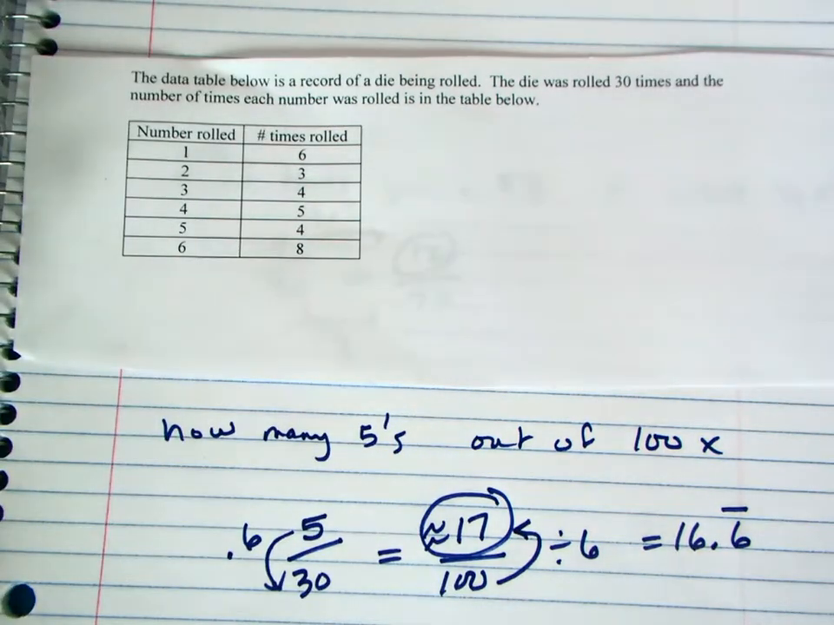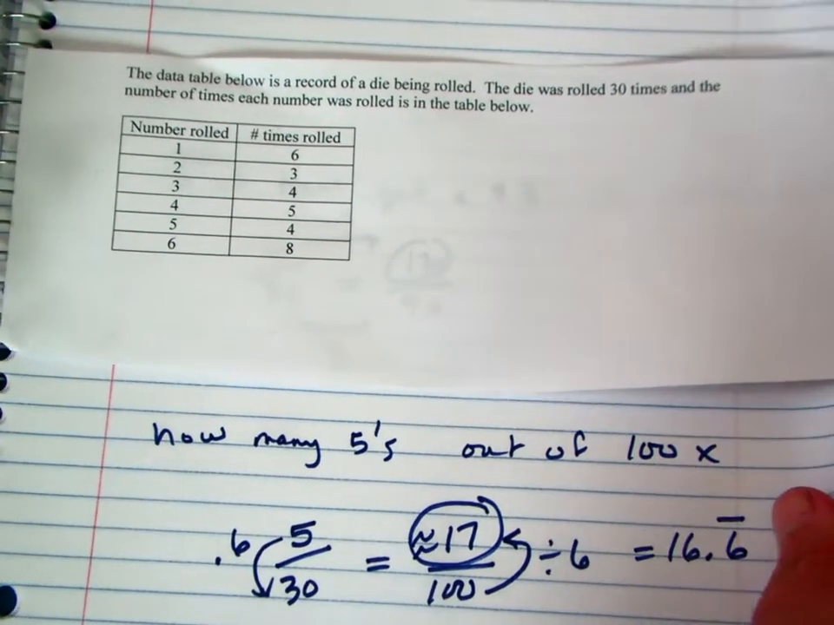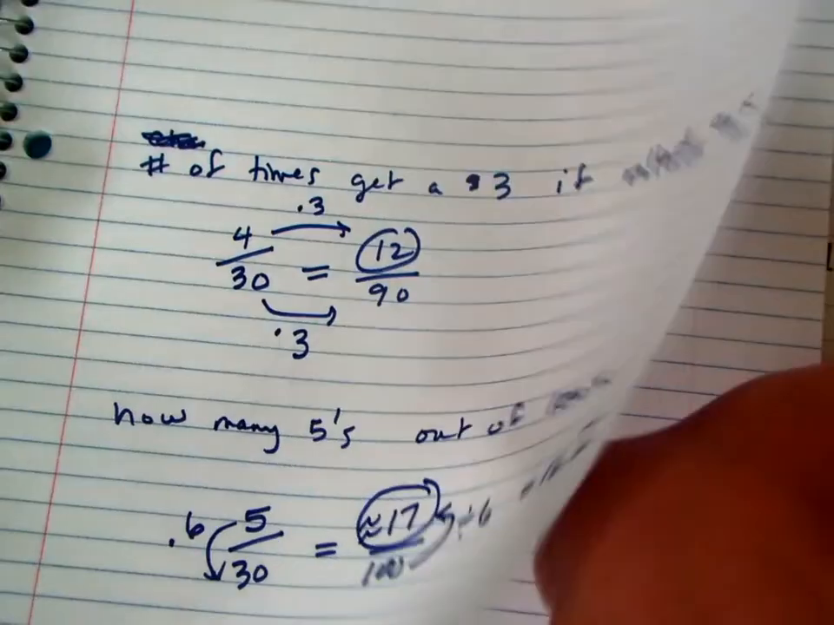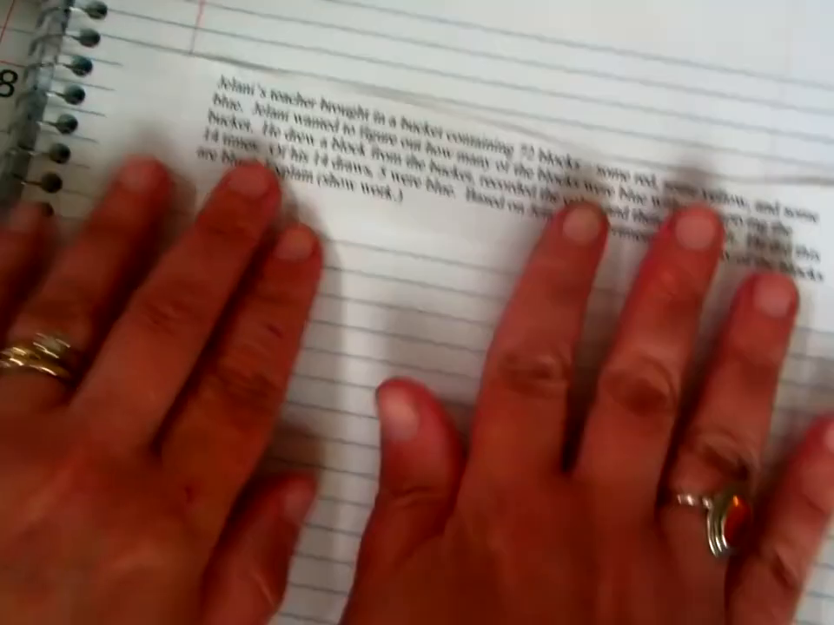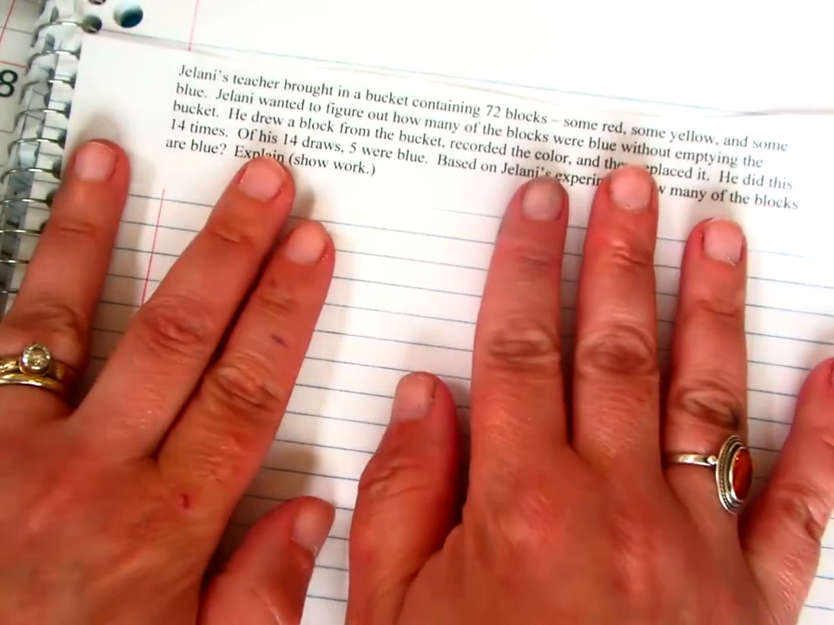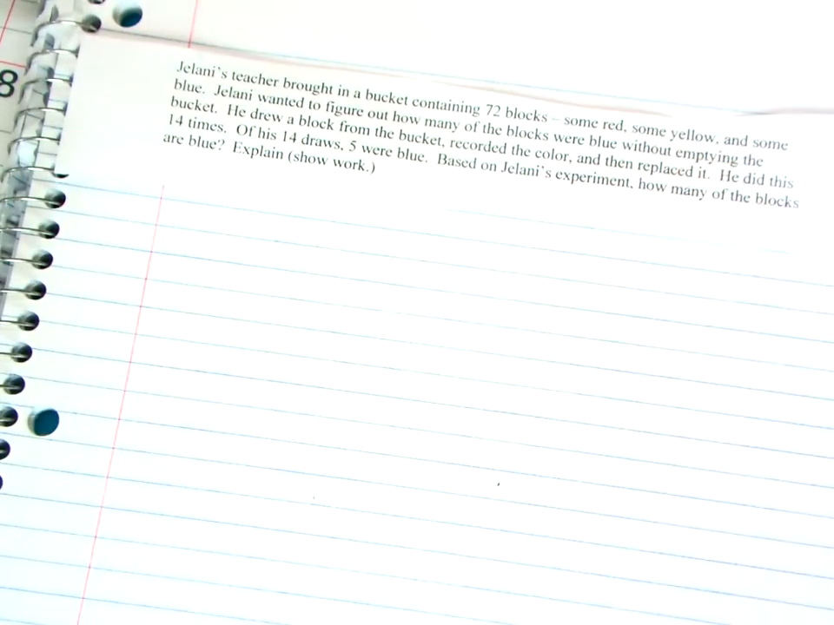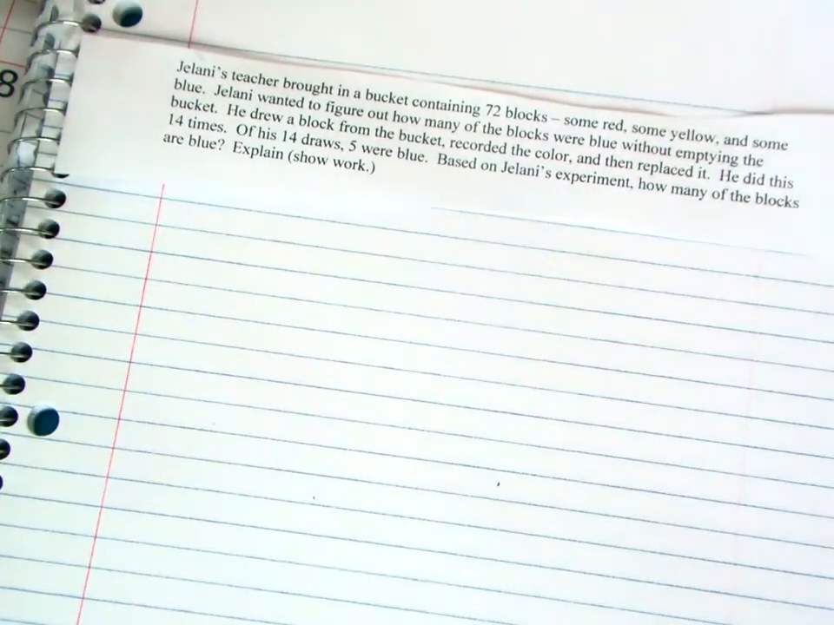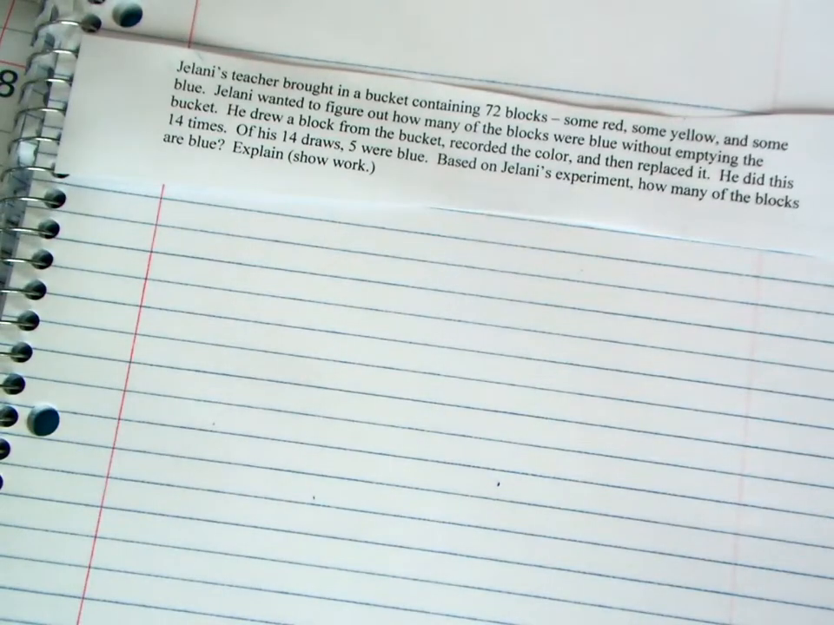Okay, and that's true also in this last example, which is another experimental probability example. So I know some things about a container. Jelani's teacher brings in a bucket containing 72 blocks. Some of those blocks are red, some are yellow, and some are blue. And he wants to figure out how many of the blocks are blue without emptying the bucket. So he draws a block from the bucket, records the color, and then replaces it. And he does that 14 times. Of those 14 draws, 5 were blue. And now how many are blue based on the experiment?